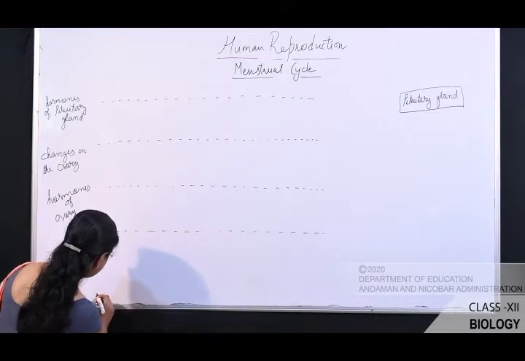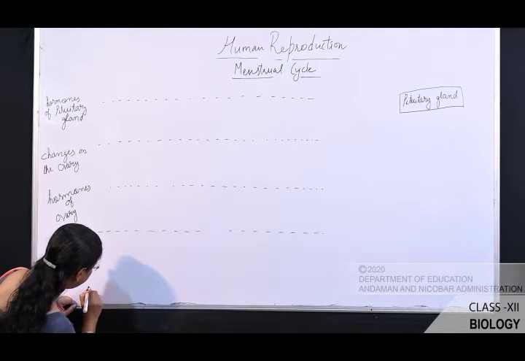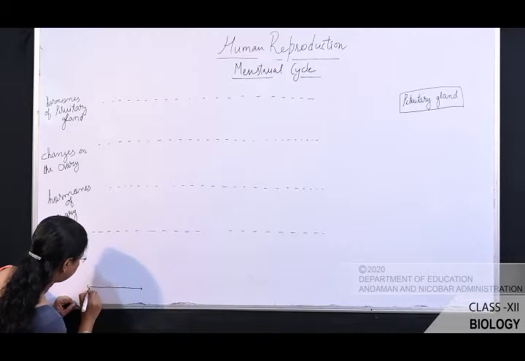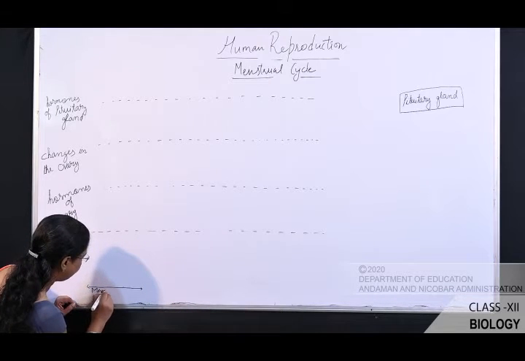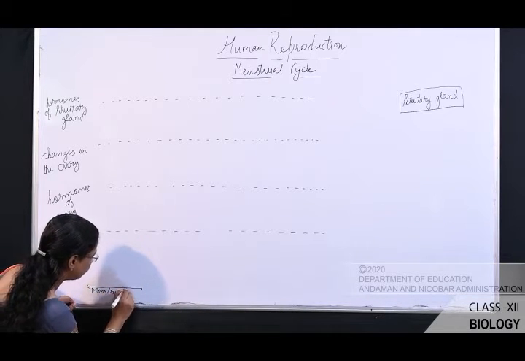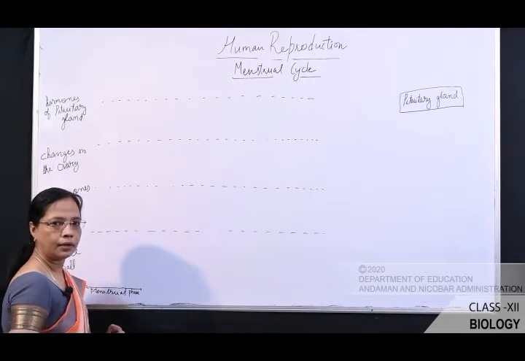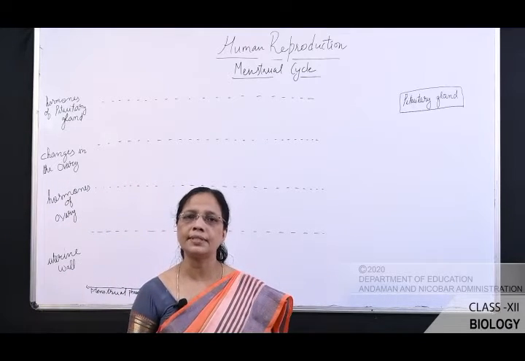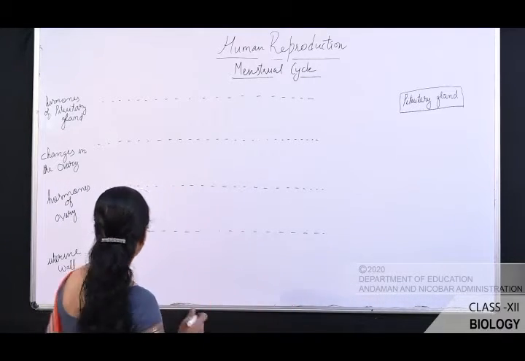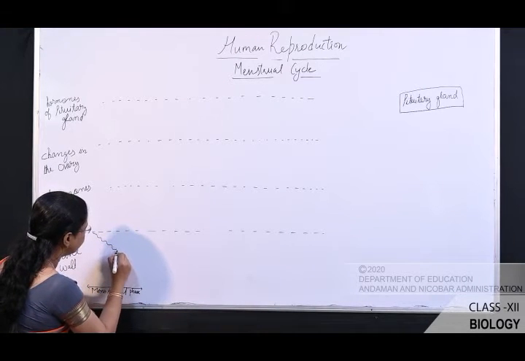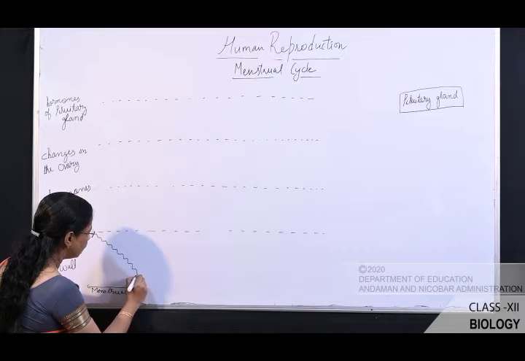So here we'll write the phases. This is the menstrual phase. What actually happens in this menstrual phase? You see here, the endometrial wall of the uterus breaks.